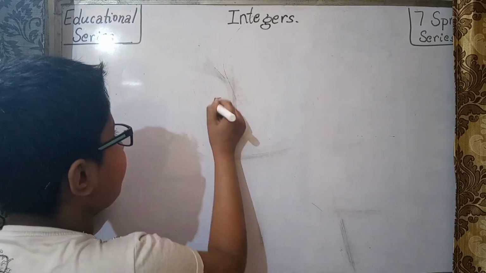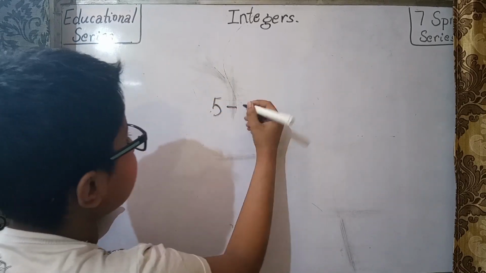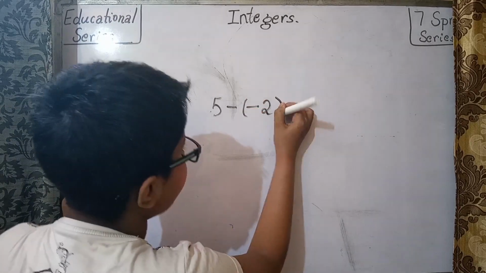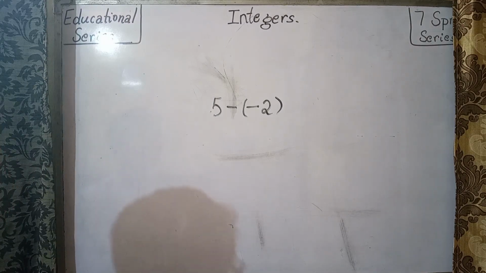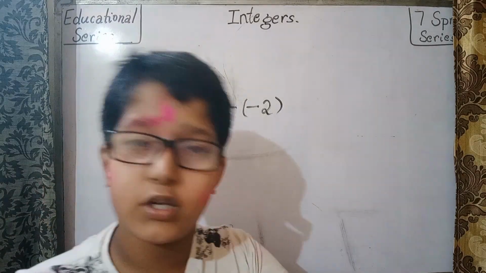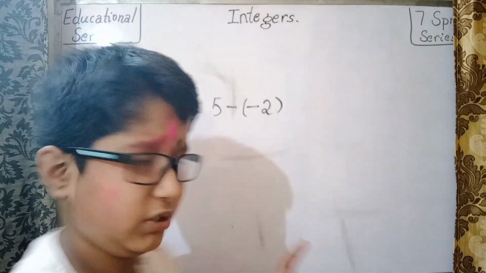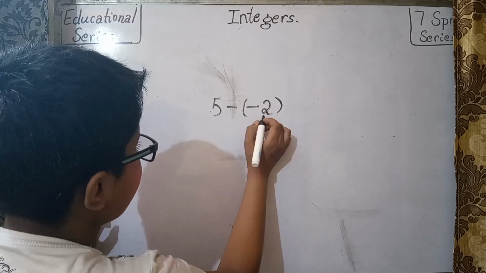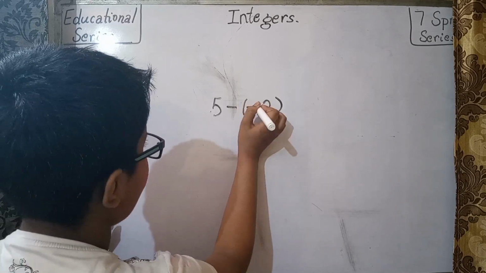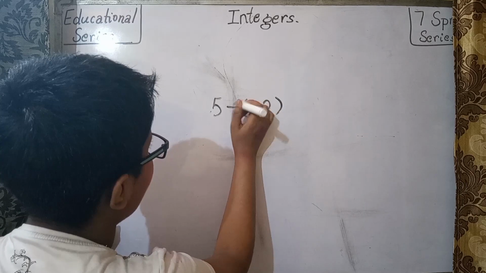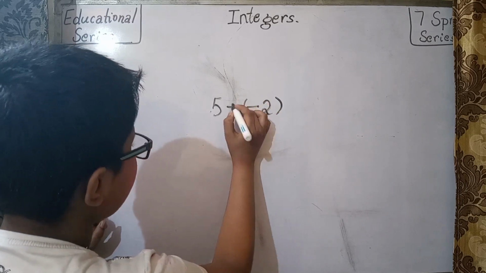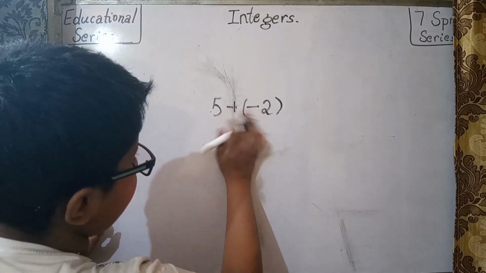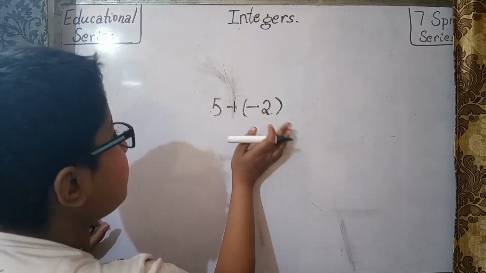So now what about questions like 5 minus minus 2? What about questions like those? In this type of questions, the rule is the same, but the way of doing it has changed, or you can say the rule is changed. So now in this case, the minus will go and it will revert. So minus minus will become plus. In this type of questions, when these signs are together, then minus minus becomes plus.